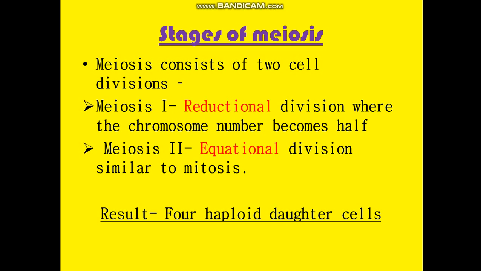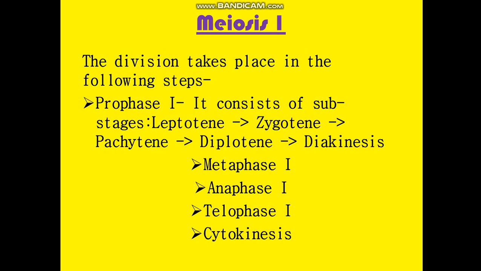The second division is meiosis 2, which is equational division and is similar to mitosis. Sometimes it is also referred to as meiotic mitosis because it is actually mitosis occurring in the second stage of meiosis. After the whole meiosis, we are left with 4 daughter cells.